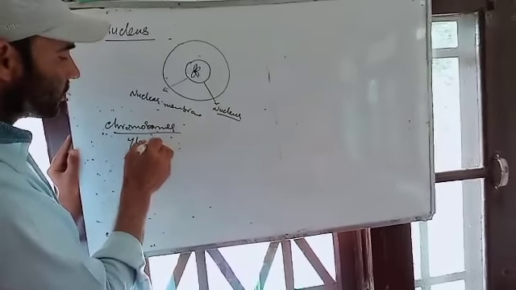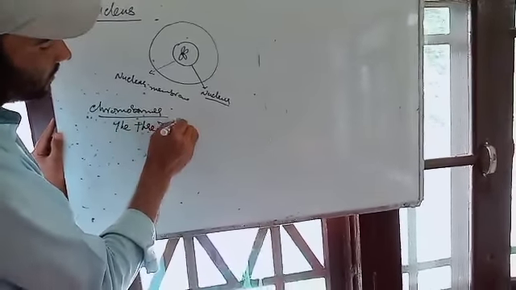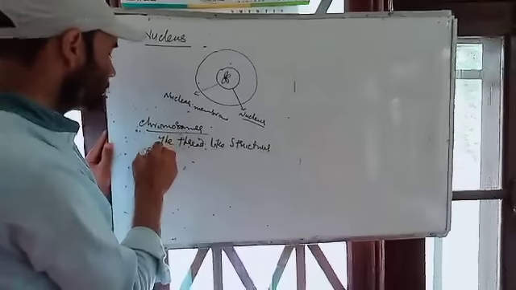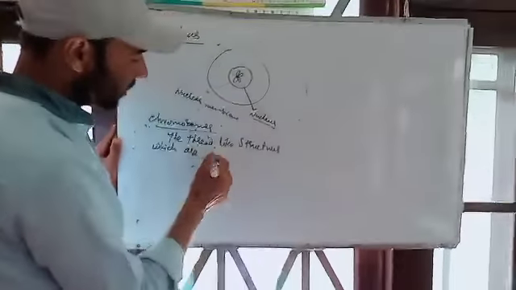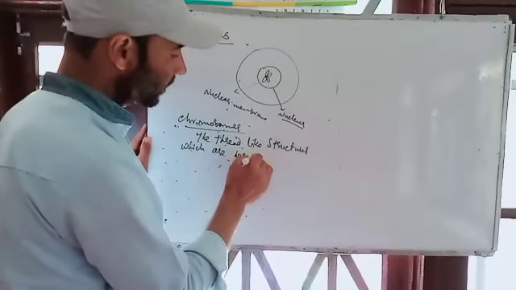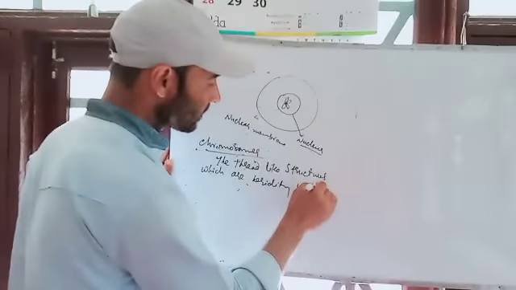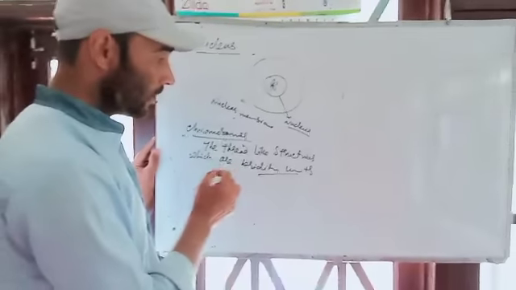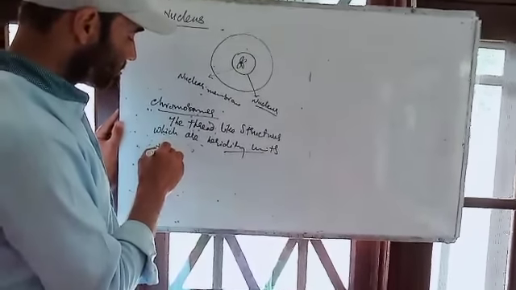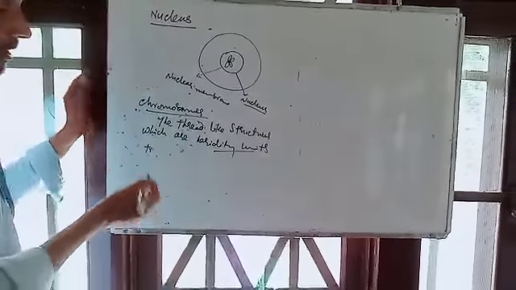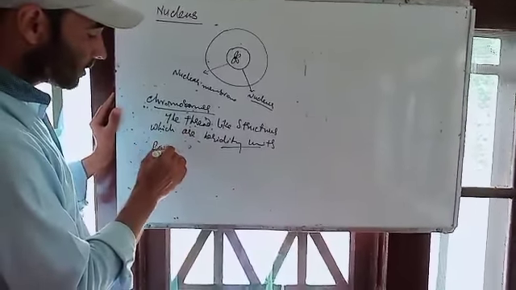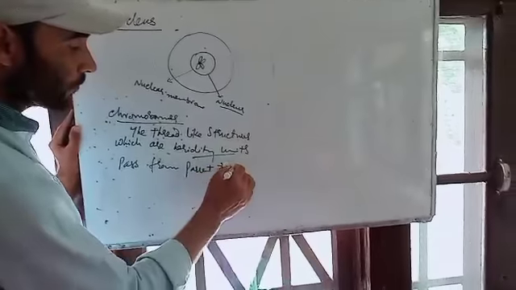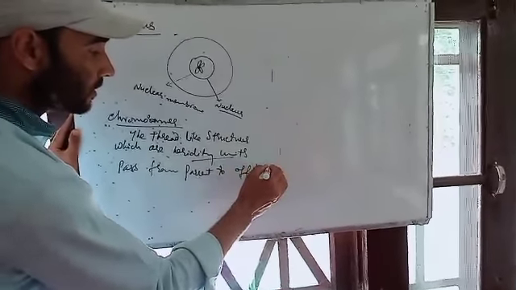these are the thread-like structures which are heredity units, which pass from parents to offsprings.